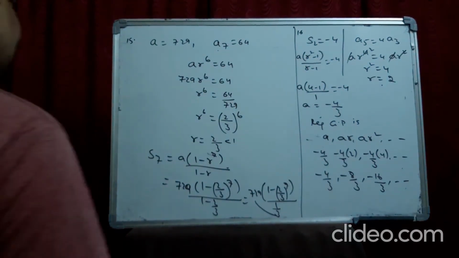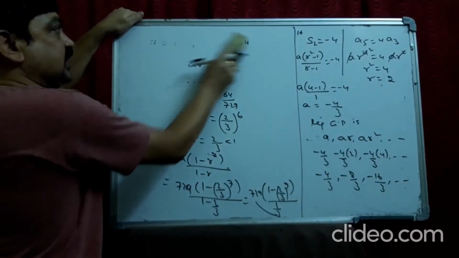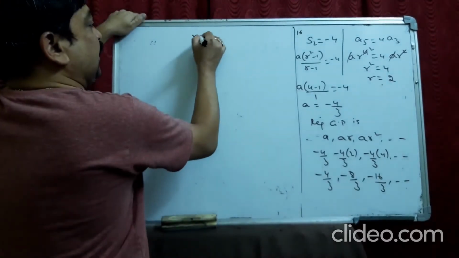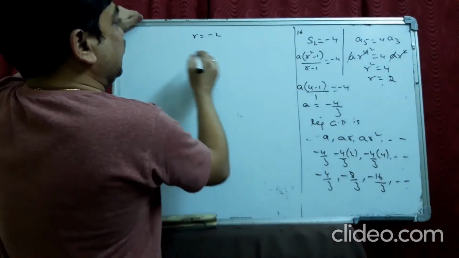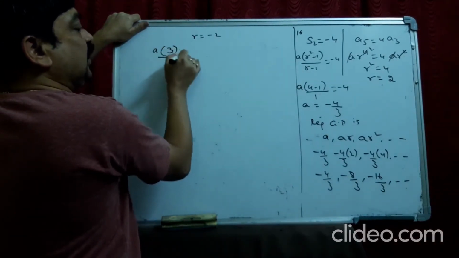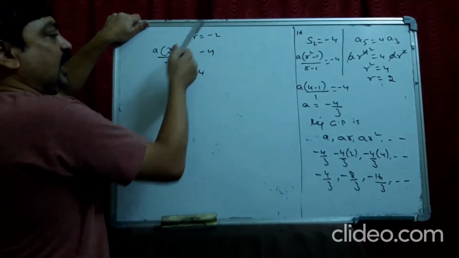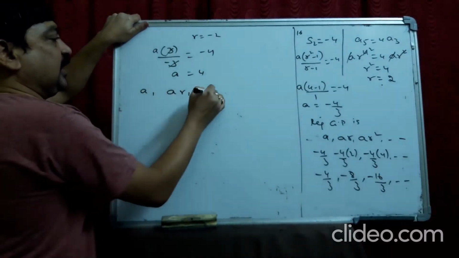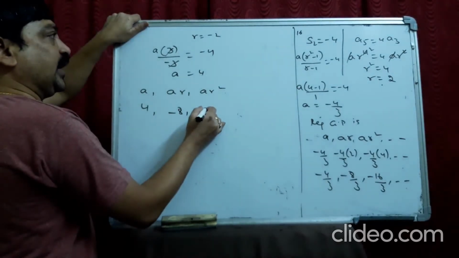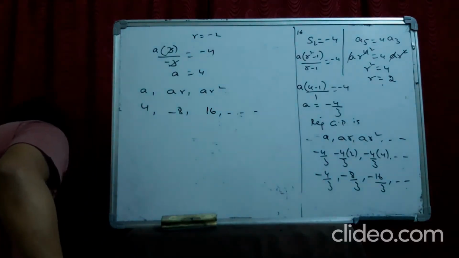In the same way, if you take r as minus 2, you can pause and check this. If you take r as minus 2, then it changes. It becomes a into minus 2 whole square, 4 minus 1, 3, by minus 3 is equal to minus 4. So a becomes 4. So the GP will be a, ar, ar square: 4 into minus 2, minus 8, 4 into 4, again 16. Like that, you will get the solution. Okay?